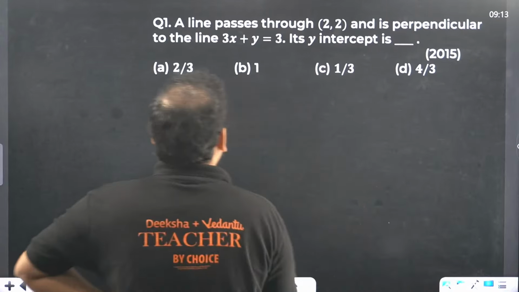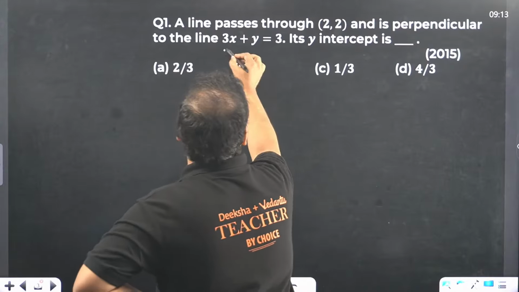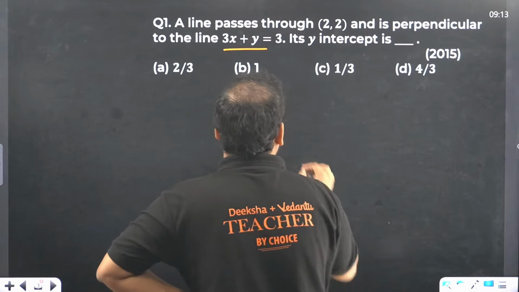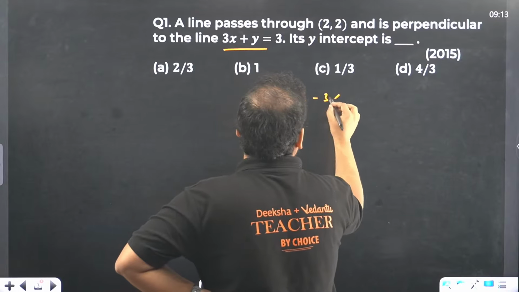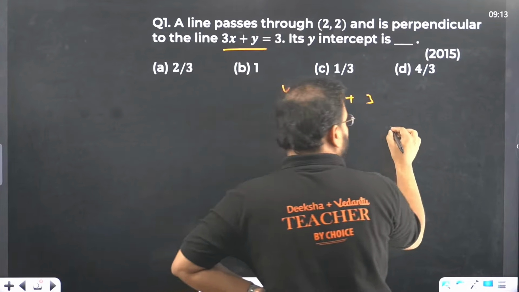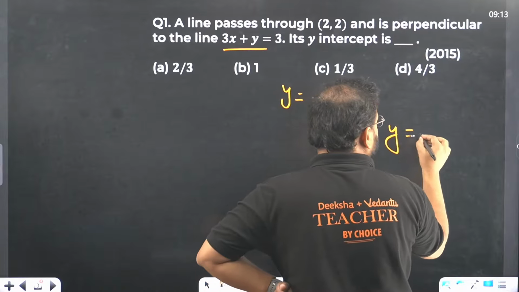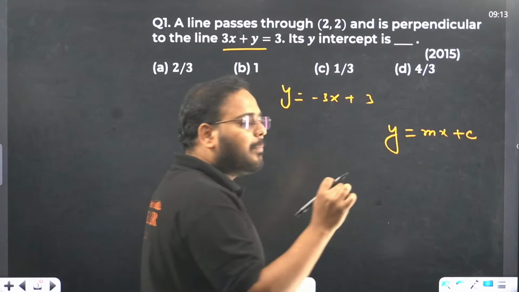Let's check. A line passes through (2, 2) and is perpendicular to this line. Perpendicular means we can find the slope from here. So we'll get y equal to minus 3x plus 3. Remember, I will show you over here why we do that, but from the next question onward I'll not show this. The form is y equal to mx plus c. This is your slope intercept form.